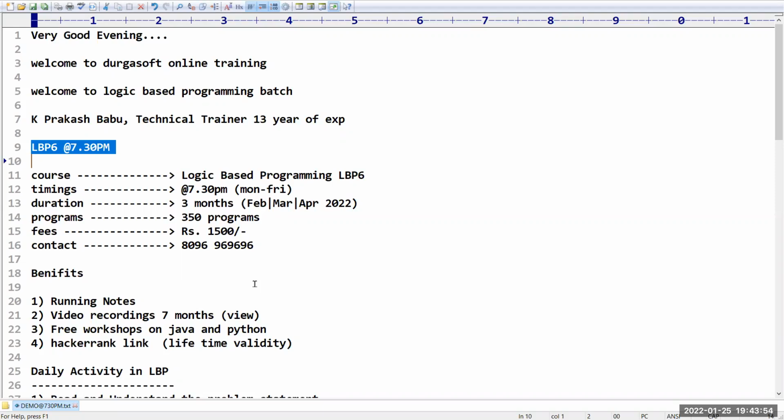As for the duration of the course, we will cover these particular 350 programs in the months of Jan, Feb, March, April. Of course, January is almost at its end, so we are going to cover them in these 3 months. Definitely by the end of April I will finish the class, though maybe 1 or 2 days extra. Don't worry at all. We are going to finish 350 programs.